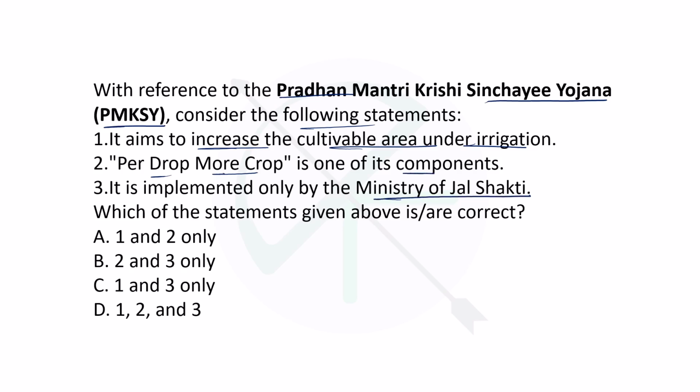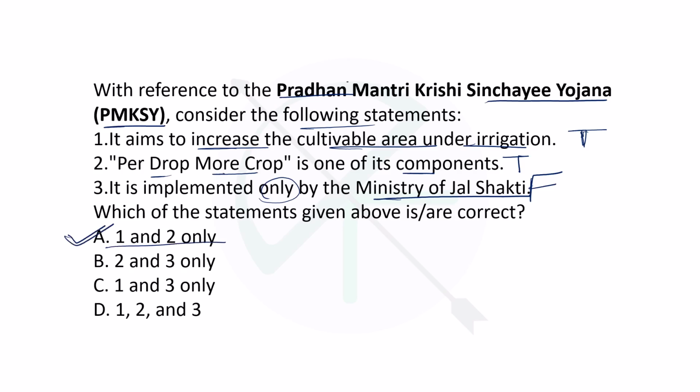So this first statement, it is true that it aims to increase the cultivable area under irrigation. It's very true. Second is Per Drop More Crop is one of its components. This is also true. And the third statement, it is implemented only by Ministry of Jal Shakti. It is false. So option A, 1 and 2 only, is the correct option.